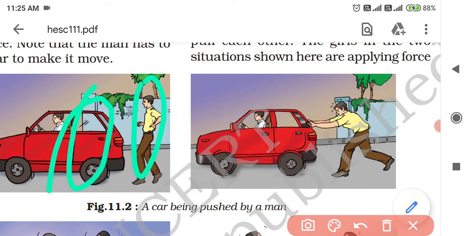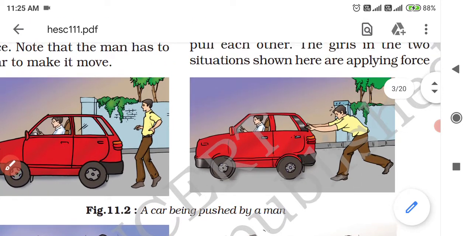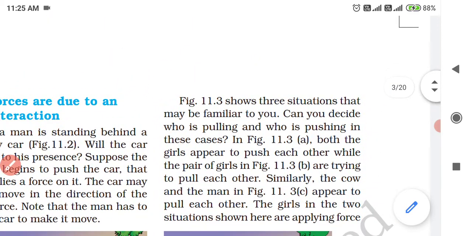In this example of a stationary car and a man, only the man is capable of applying force to the stationary car. Okay, next.